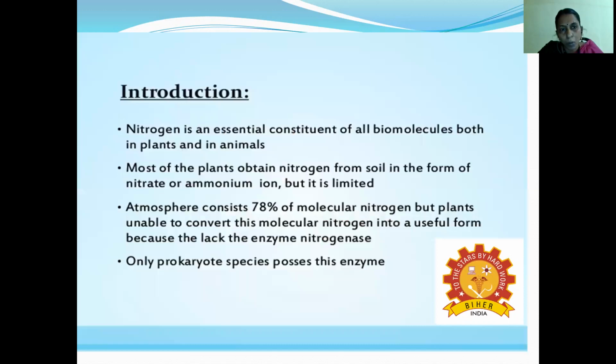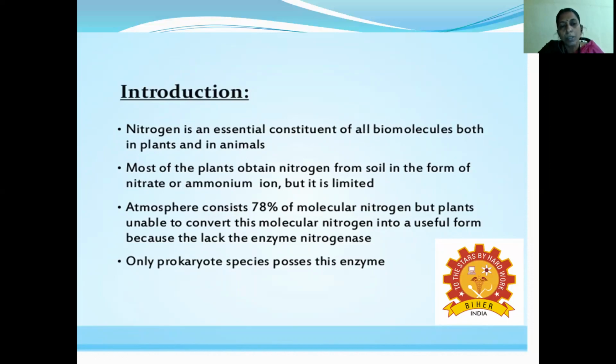So what is nitrogen fixation, and why do we want to know about it in plants? Nitrogen is an essential constituent of all biomolecules. It is present in both plants as well as animals. Most plants obtain nitrogen from the soil in the form of nitrate or ammonium ions, but this is limited. The atmospheric nitrogen cannot be fixed by the plant.